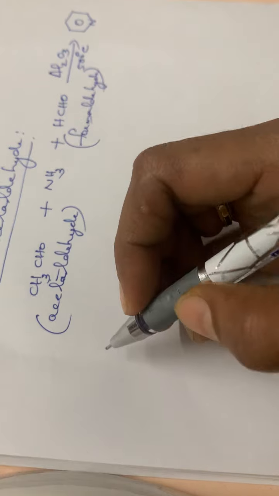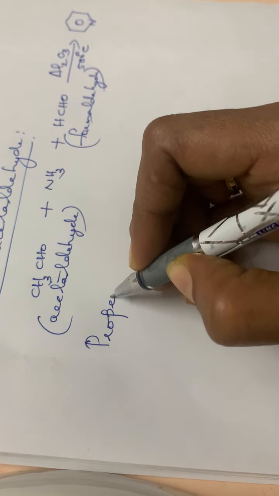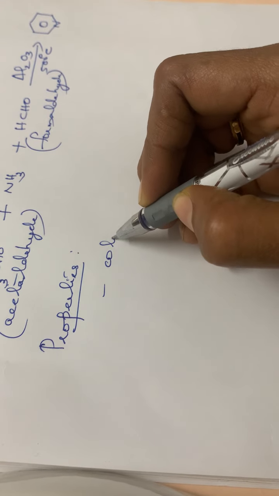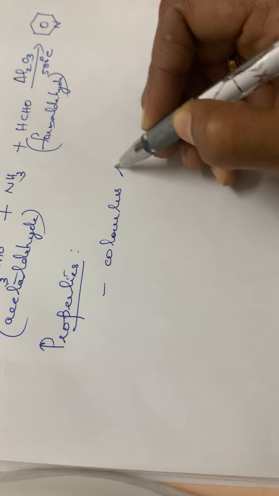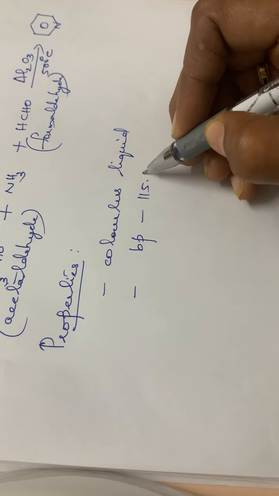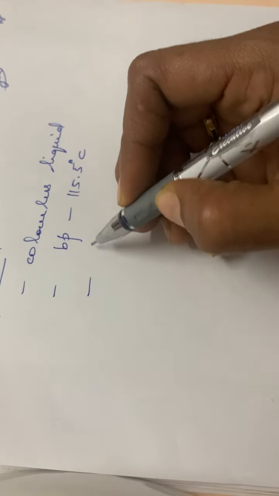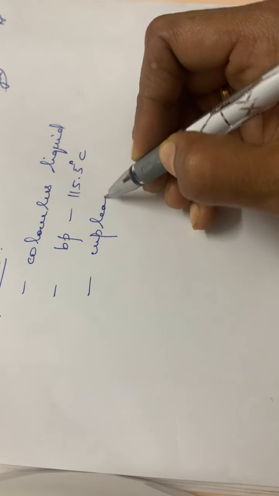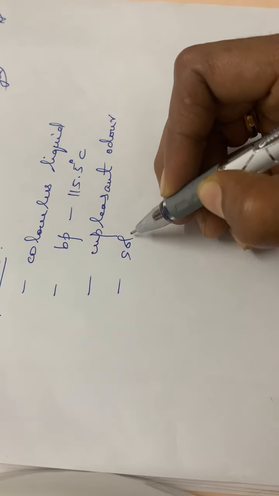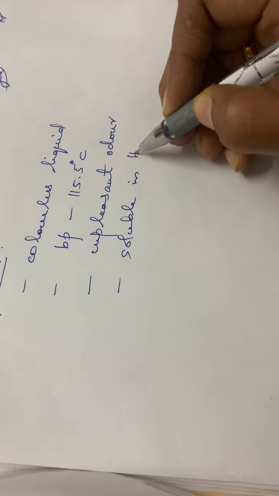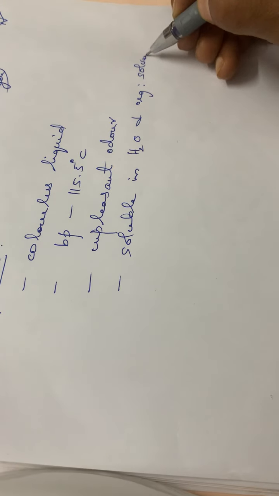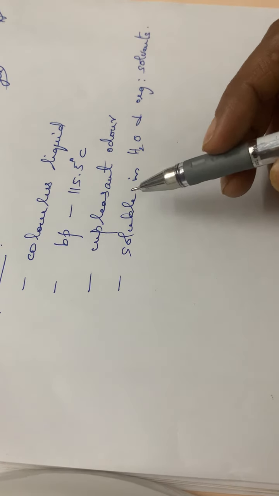Then the next is regarding the properties. See, pyridine is a colorless liquid. The boiling point of pyridine is 115.5 degrees Celsius. Then it has got an unpleasant odor. Then it is soluble in water and organic solvents. Okay. So these are some of the physical properties.